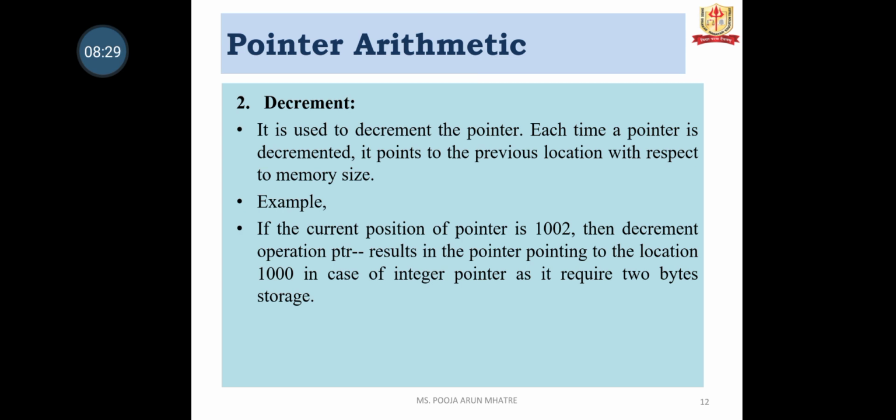Second is decrement. It is used to decrement the pointer. Each time a pointer is decremented, it points to the previous location with respect to memory size. For example, if the current position of the pointer is 1002, then the decrement operation ptr-- results in the pointer pointing to the location 1000, in this case of an integer pointer, as it requires 2-byte storage.